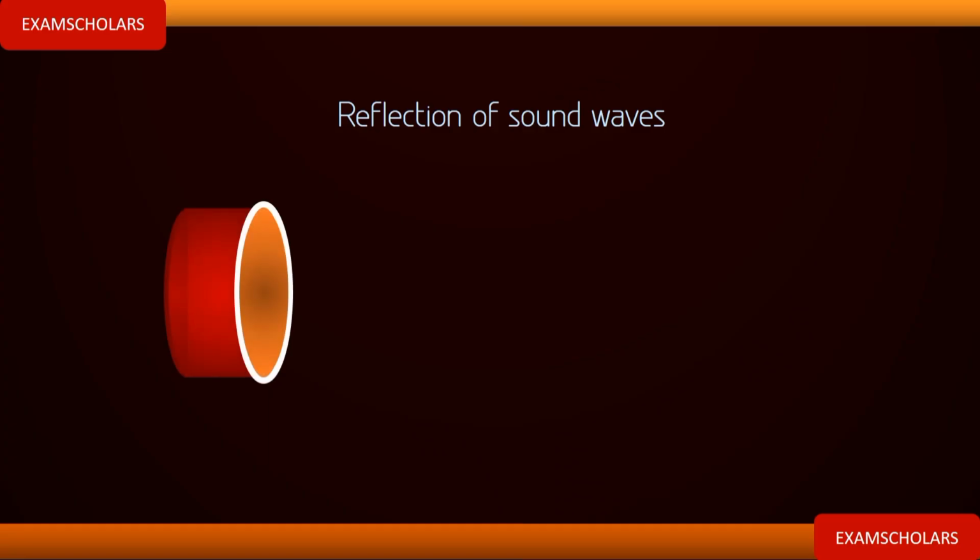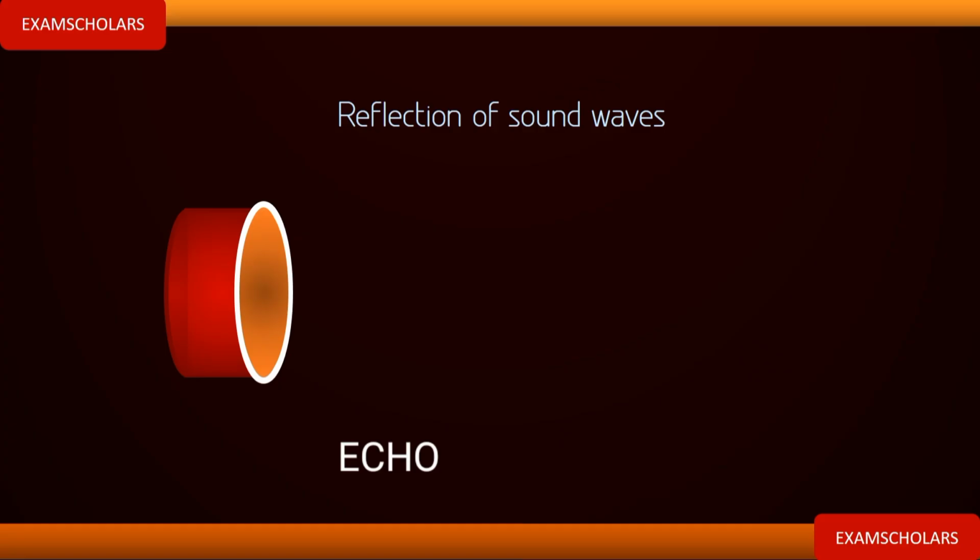We want to observe what is known as echo in the reflection of sound wave. If someone asks you what is echo, echo is a sound that is heard after a sound reflected on a hard surface. When a sound is produced and then you're able to hear the sound back after a few seconds or some microseconds, that is what is known as echo, because the sound has reflected when it hits a hard surface and you were able to hear back the sound. That is what is known as echo.